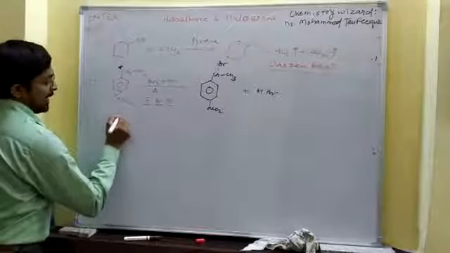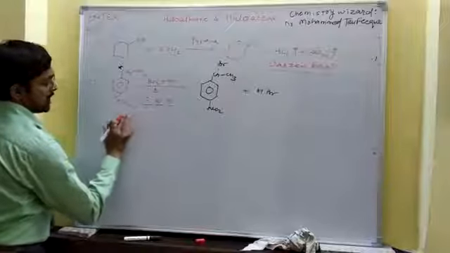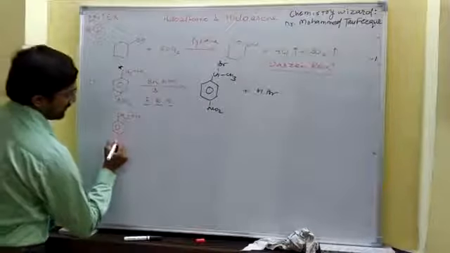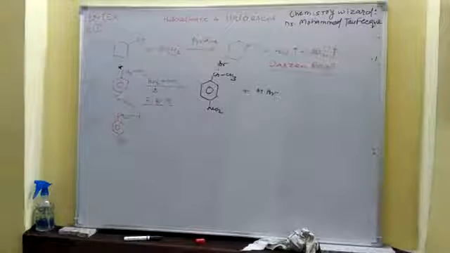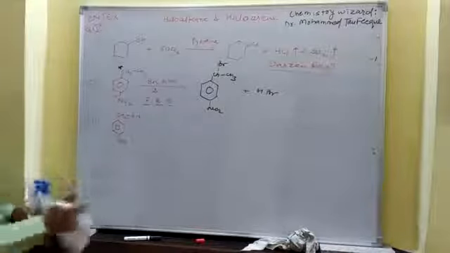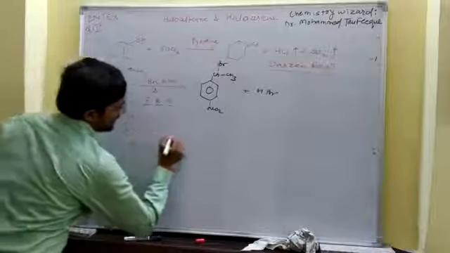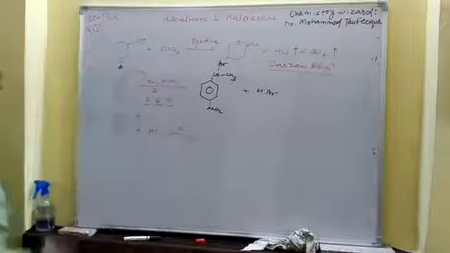Okay? There are two substituents on the benzene ring. One is CH2OH and one is OH, para with respect to each other. And this benzene derivative is going to react with HCl in the presence of heat.